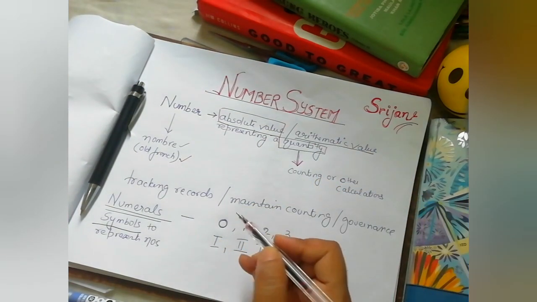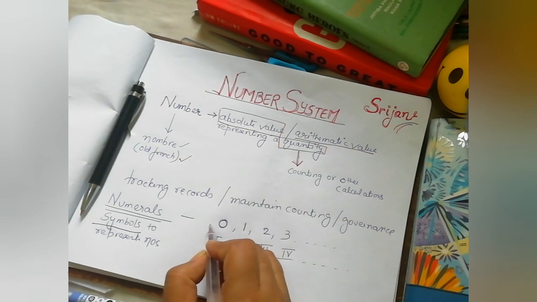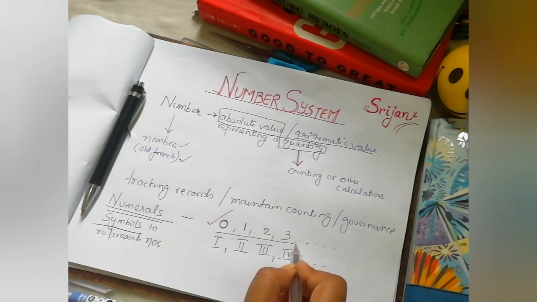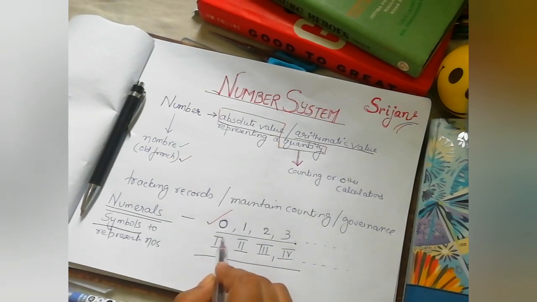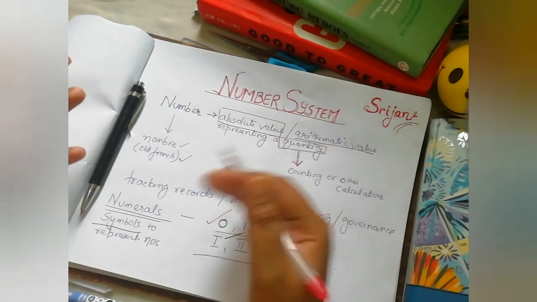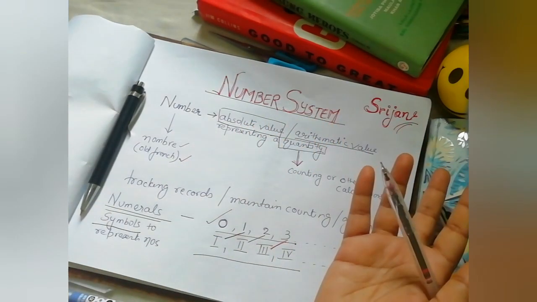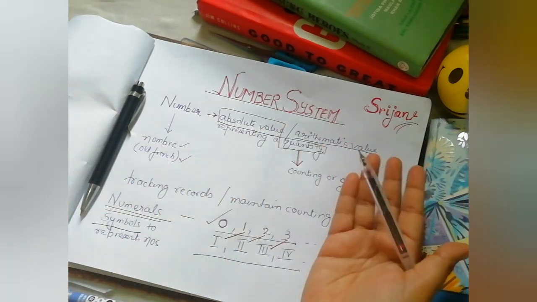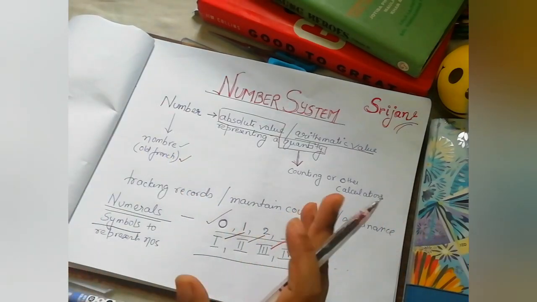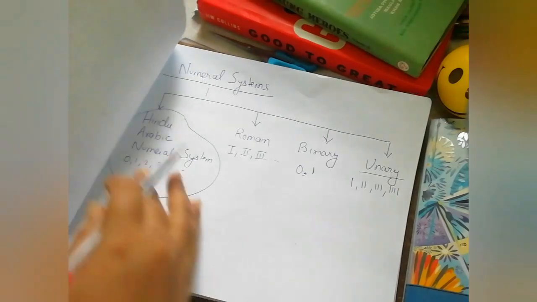For example, there are systems where numbers are represented something like this. This is called the Hindu-Arabic numeral system. There are other numeral systems, for example, the Roman numeral system, wherein the same number 1 is represented by this, 2 is represented by this, and 3 is represented by a different symbol. Earlier there were others also, like the Mesopotamian numeral system and the Egyptian numeral system, and so on. So numerals are just symbols to represent these absolute quantities.